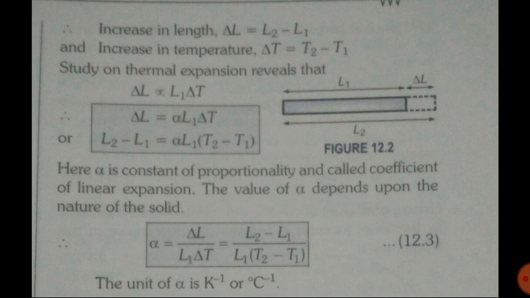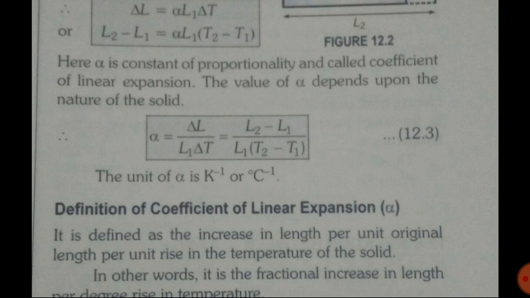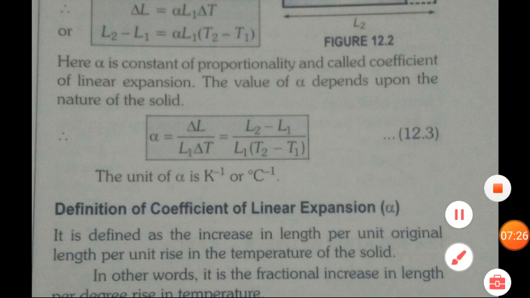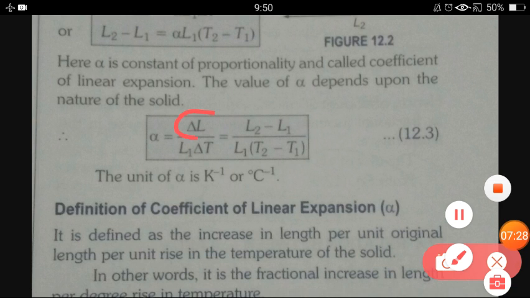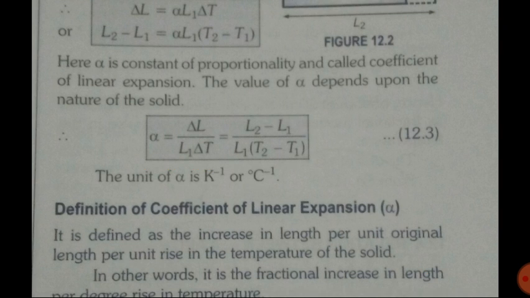Okay, this is the value of the coefficient of linear expansion, and the unit is per Kelvin or per degree. Why is the unit in Kelvin? Because del L is length, L1 also is length. So the unit of length and length will cancel each other and we will only have the unit of temperature. And the unit of temperature is either Kelvin or degree, and because it is in the denominator, it will be per Kelvin or per degree Celsius.